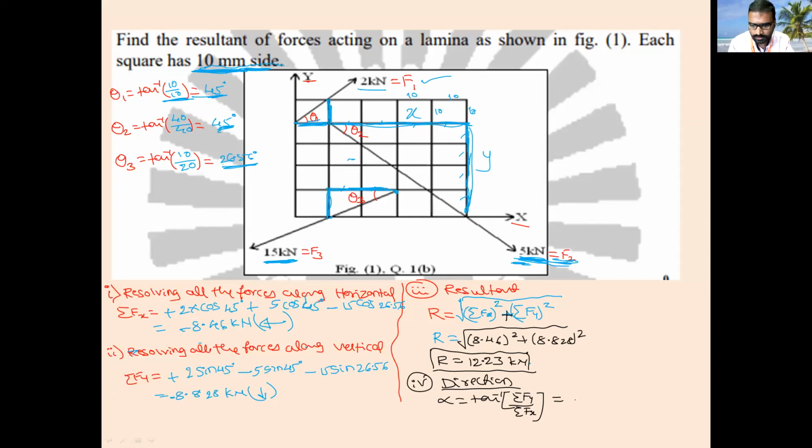What is sigma Fy? That is 8.828. Tan inverse of 8.828 by 8.46. You will get 46 point something. So this is how you have to find out the magnitude and direction of the resultant.